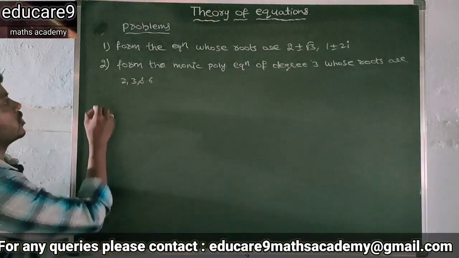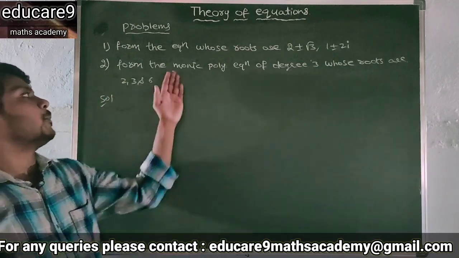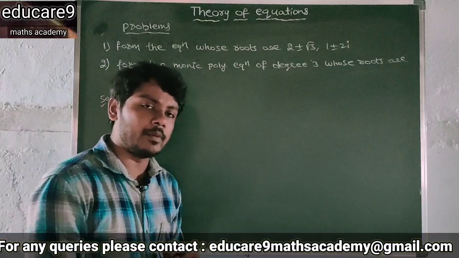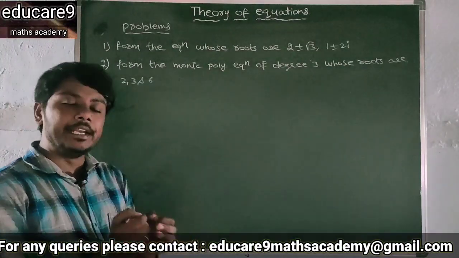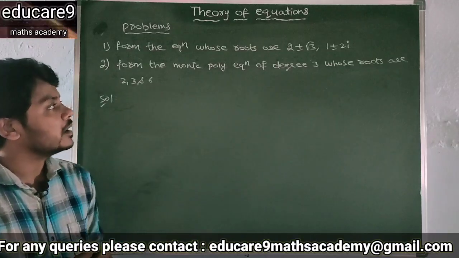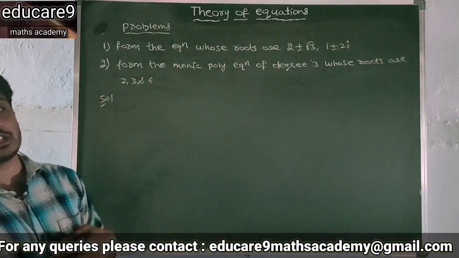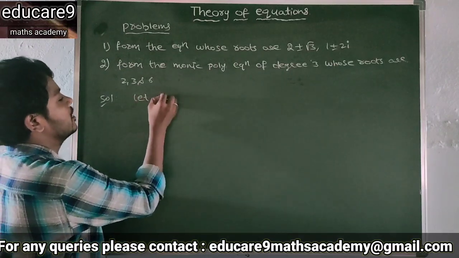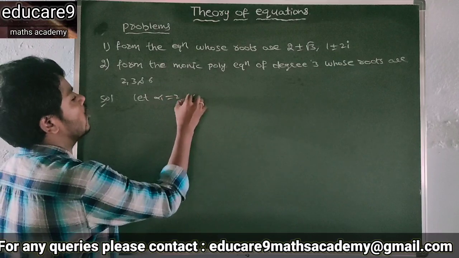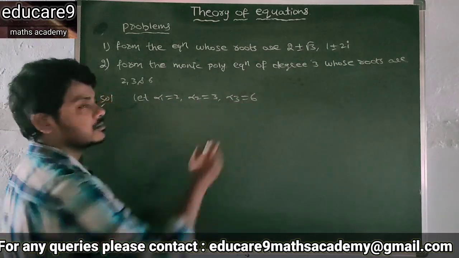So see the second solution. Form the monic polynomial. Monic polynomial means a polynomial whose leading coefficient is 1, of degree 3, whose roots are given: 2, 3, 6. So let alpha 1 is equal to 2, alpha 2 is equal to 3, alpha 3 is equal to 6.